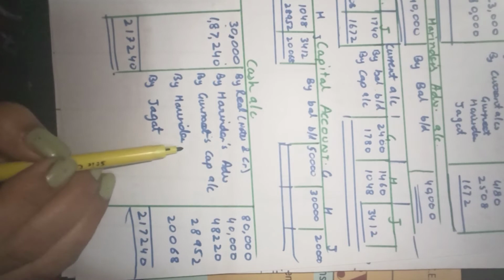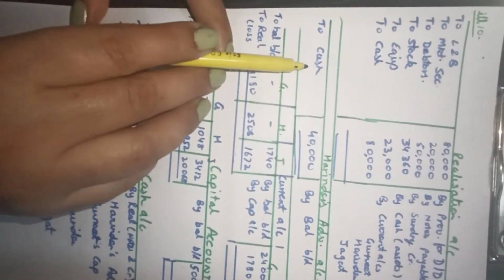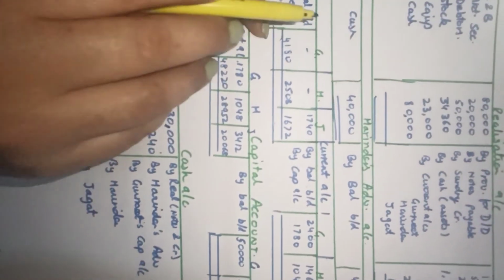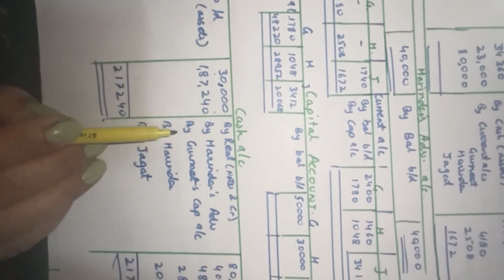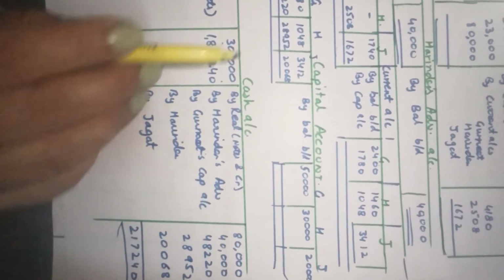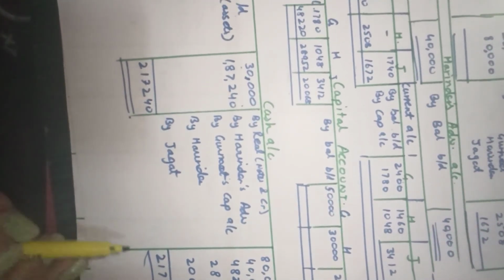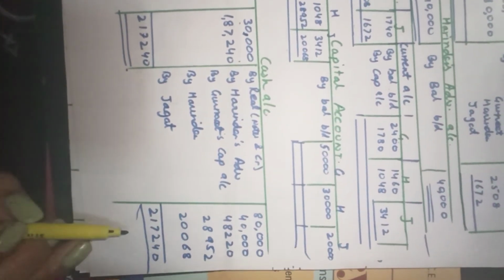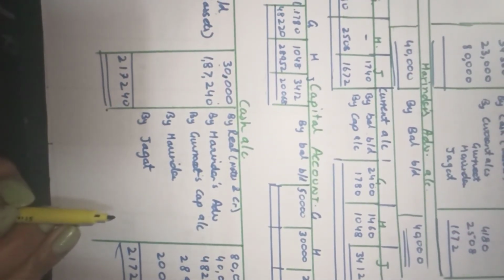By Harinder's advance, the loan paid. Wherever we are paying, remember the cash account is a real account. So wherever cash is going out, we write it on this side. To cash we have paid here. All these amounts will be paid to the partners, and the cash account will definitely tally. That is the account for Jagat, Harinder and Gurmeet, the realization and dissolution of the three partners.